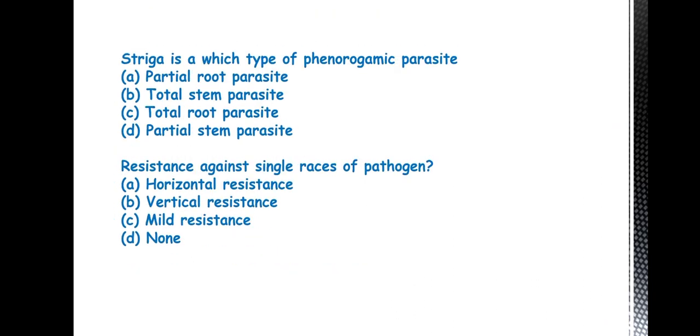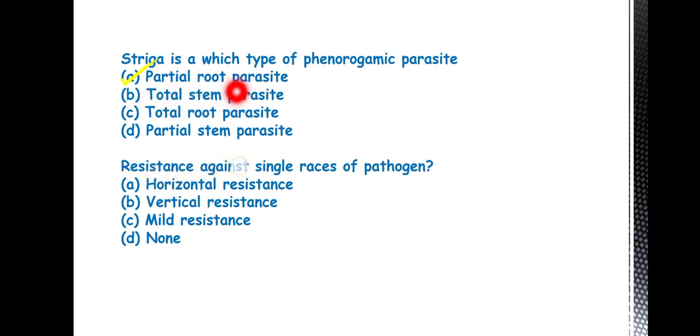Next question is, Striga is which type of phanerogamic parasite? So the answer is A. Partial root parasite. Phanerogamic parasites are parasitic plants which lack chlorophyll. That's why they are heterotrophic in nature, meaning for growth and development they depend on other plants. There are four types: partial root parasite, total root parasite, partial stem parasite and total stem parasite.